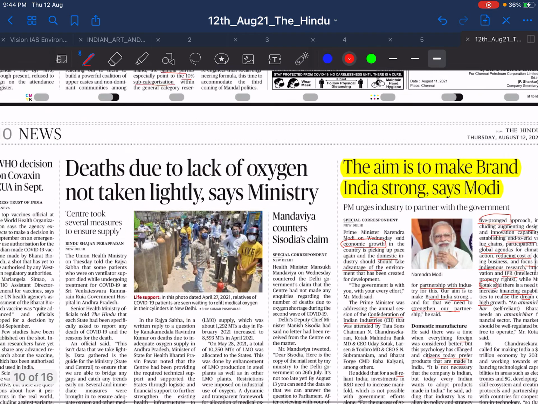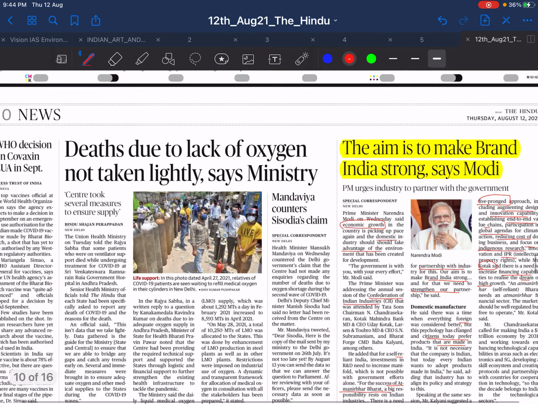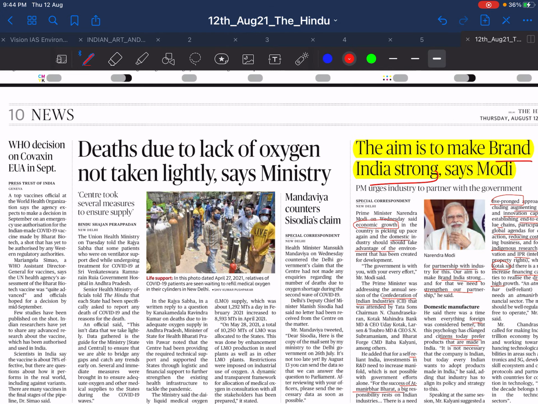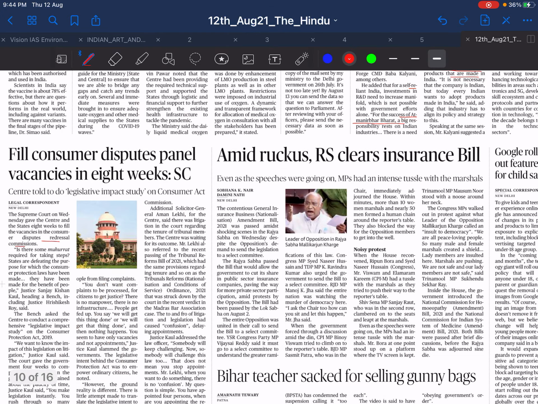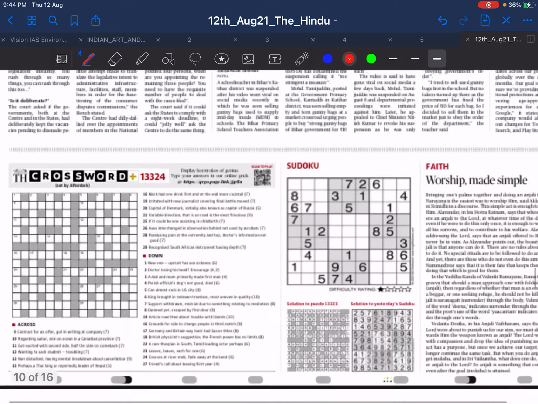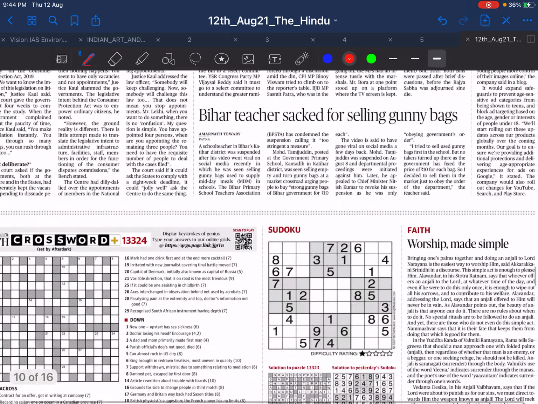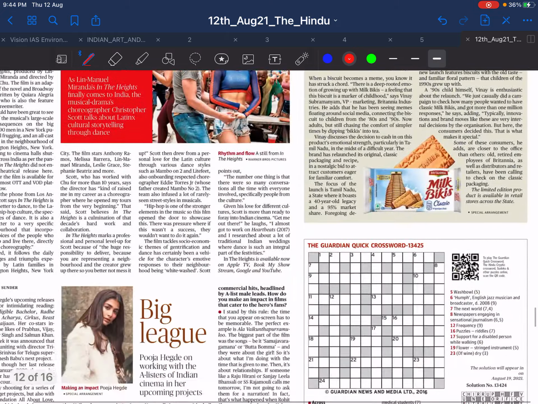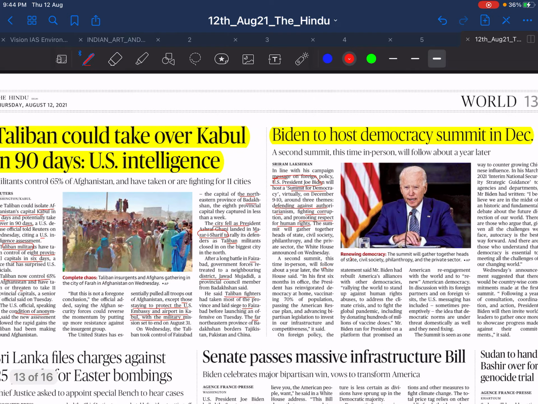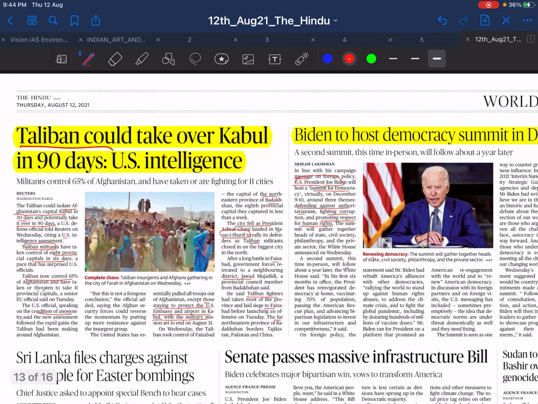Then we have seen that Brand India Strong is just to promote India's exports at the international level. Next is the international page now. Taliban could take over Kabul in 19 days, US intelligence.